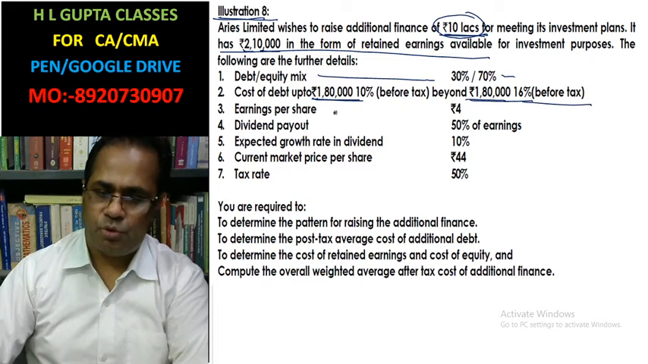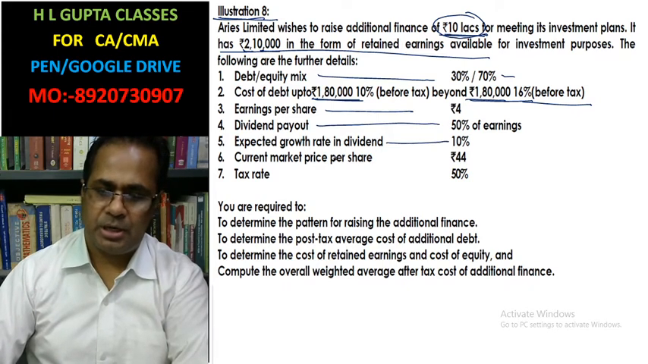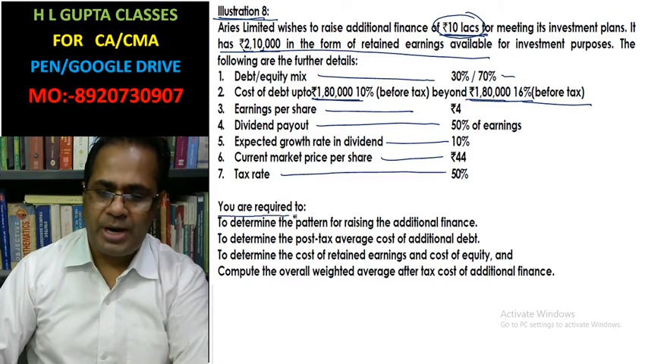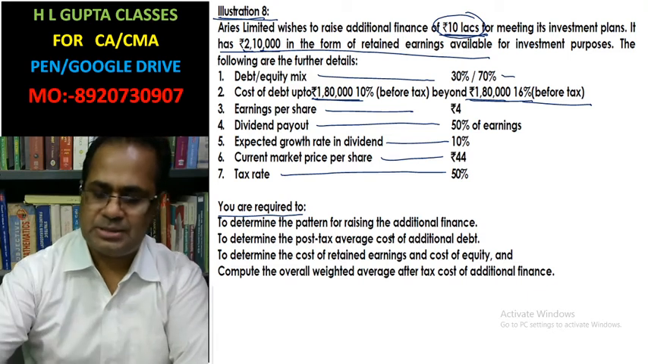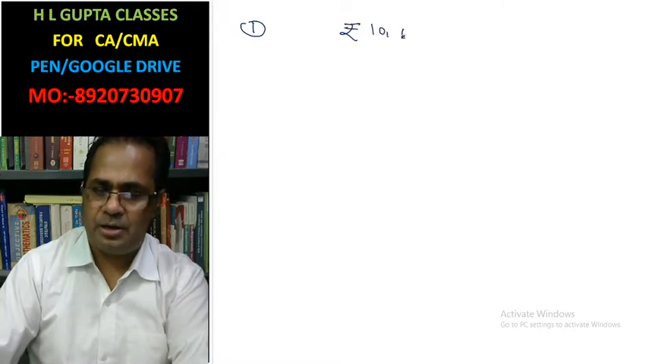Earning per share 4. Dividend payout ratio 50%, expected growth rate of dividend 10%, current market price per share 44, and the tax rate 50%. You are required to determine the pattern of raising additional finance. This is very easy. The first part's answer is that you have to raise rupees 10 lakh.